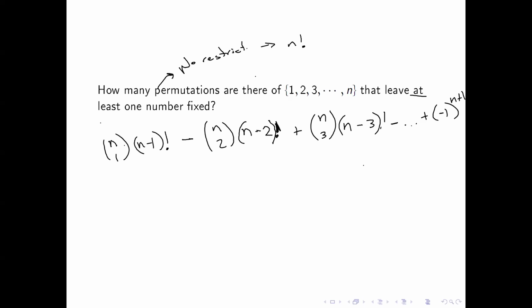It's going to be n factorial minus n choose 1 times n minus 1 factorial minus n choose 2 times n minus 2 factorial plus, oh sorry, this is a plus, this one's a minus.